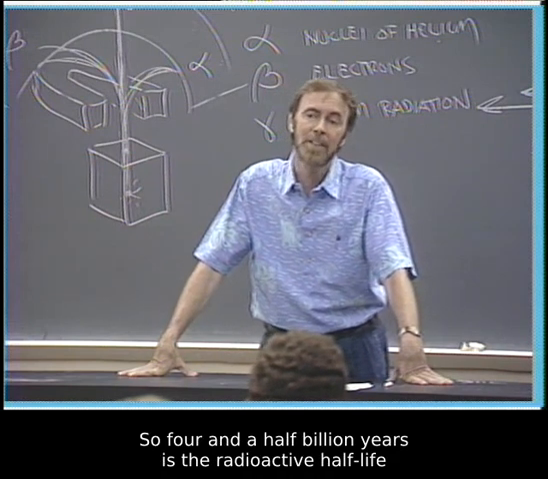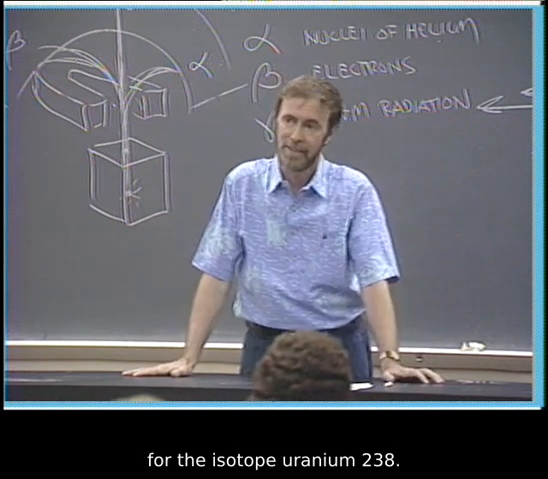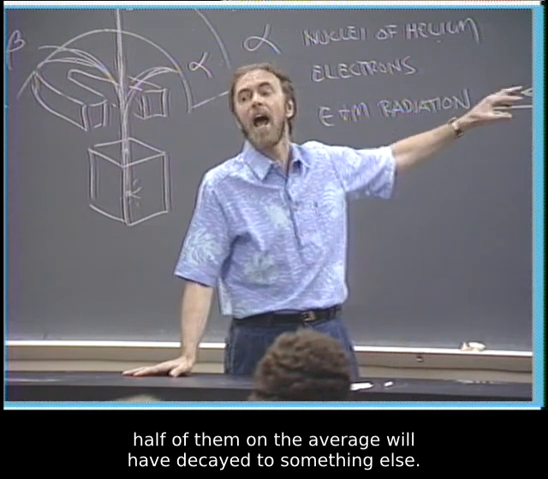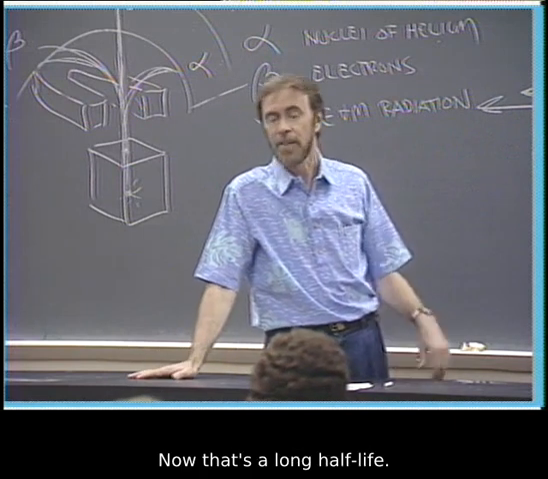So 4.5 billion years is the radioactive half-life for the isotope uranium-238. That means in 4.5 billion years, of all the 238 atoms around, half of them on average will have decayed to something else. Now that's a long half-life.